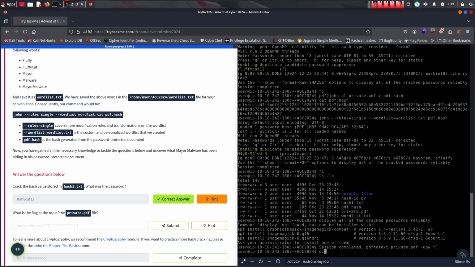Amazing. Okay, so we're probably going to type pdftotext private.pdf -upw mayor malware.